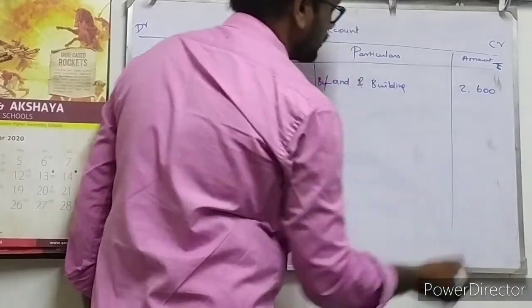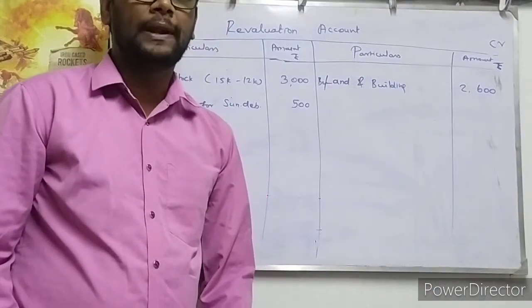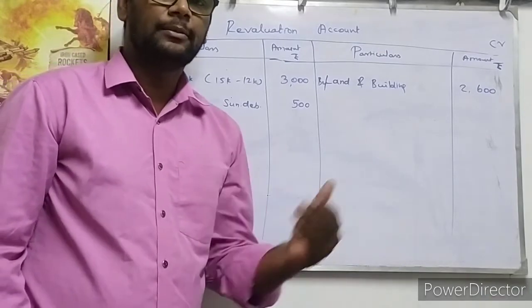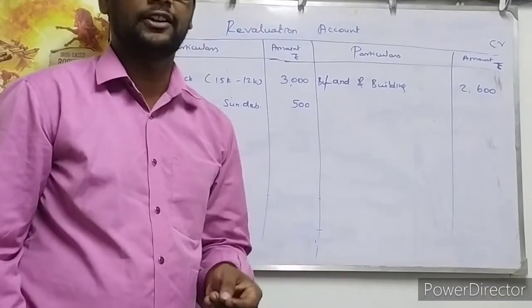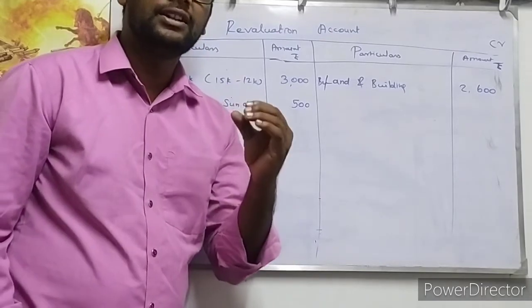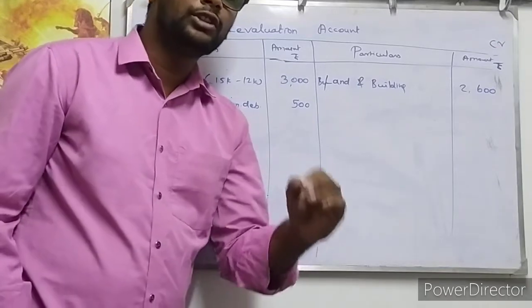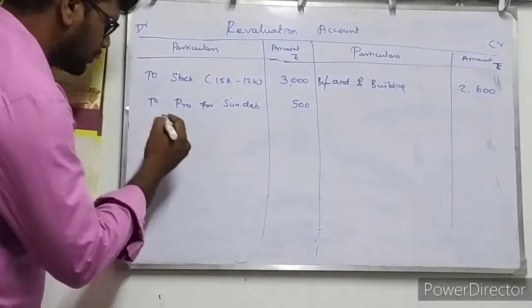₹2,600. The additional information about plant and machinery is 25,000 rupees. But our existing year balance sheet shows 26,500 rupees. Plant and machinery is a fixed asset. It is reduced to 25,000 rupees. 1,500 rupees worth of asset is reduced.